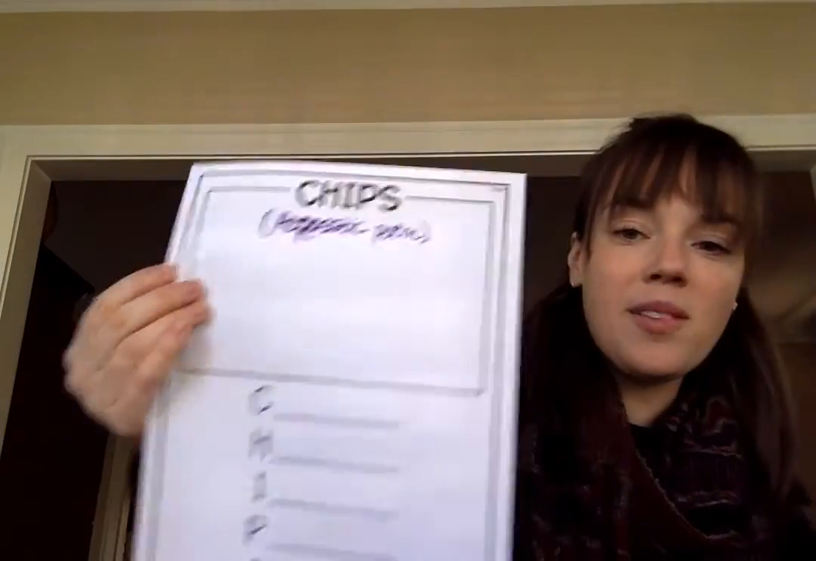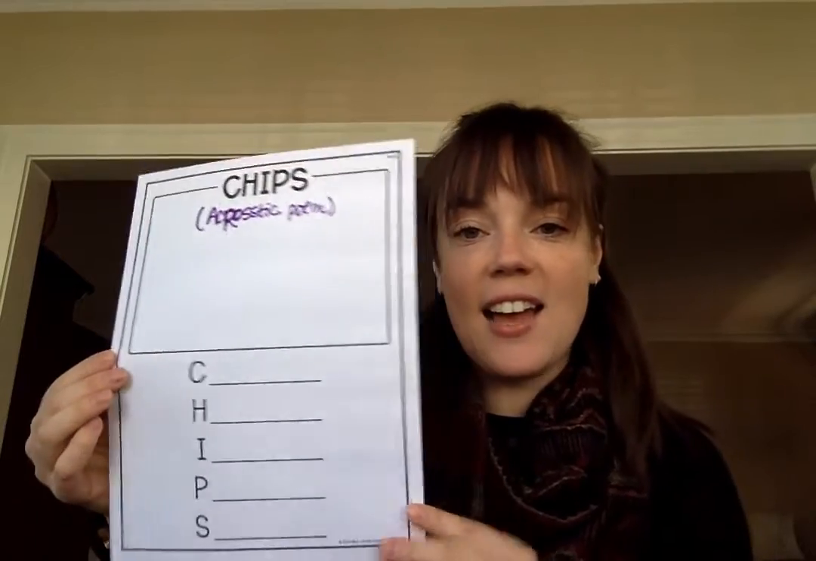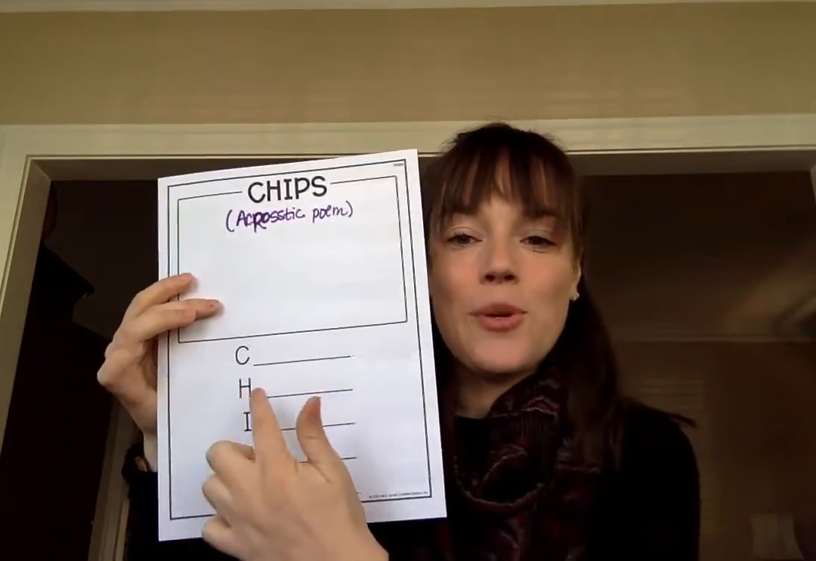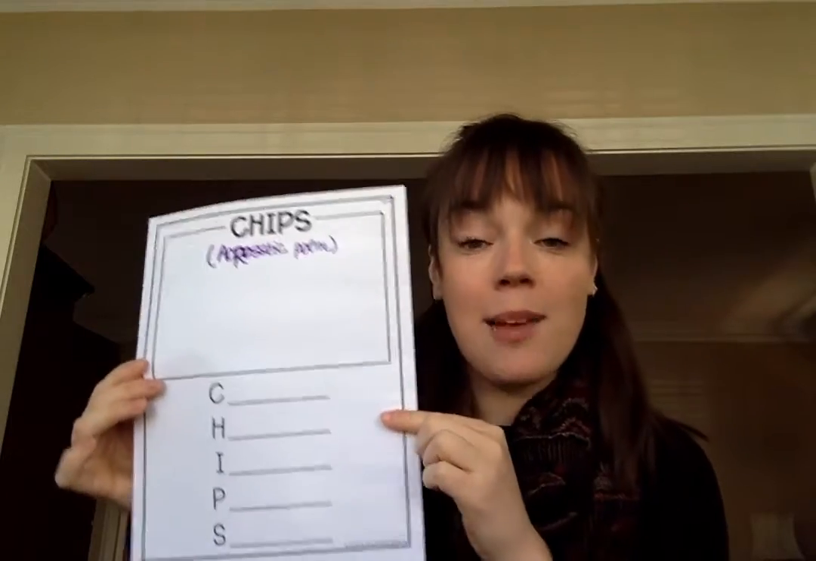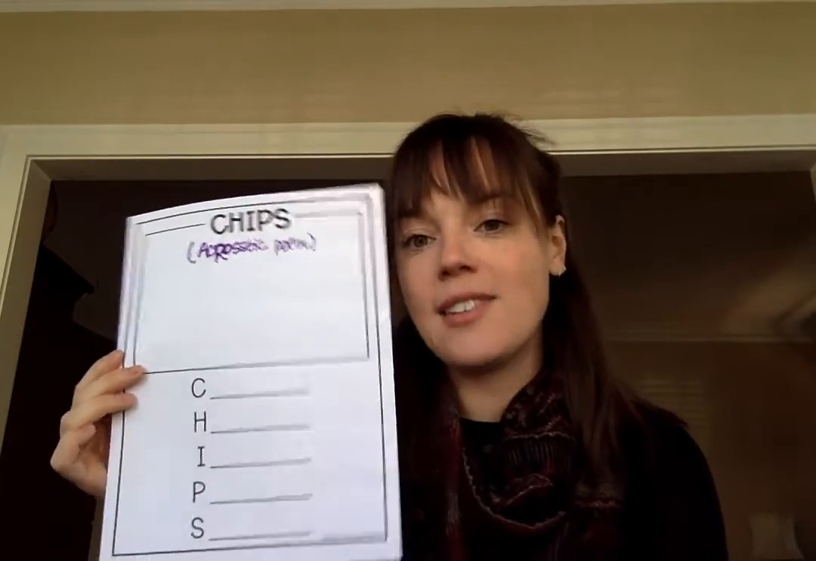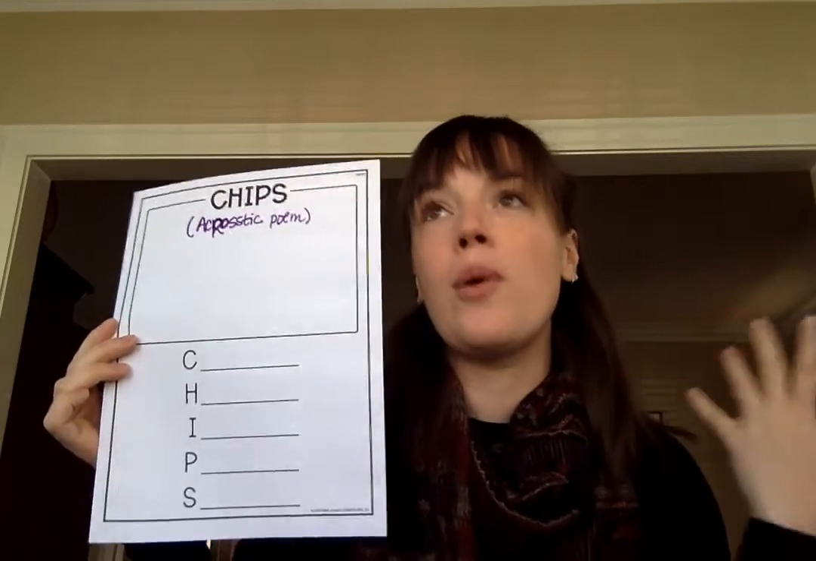The next one is an acrostic poem. We've learned about these before, and the word is chips. We all like chips, so you can write words that describe chips. Really try it. We've talked about this before with acrostic poems. I know sometimes it's tempting just to write random words that start with those letters, but really try to choose a word that would go with chips.